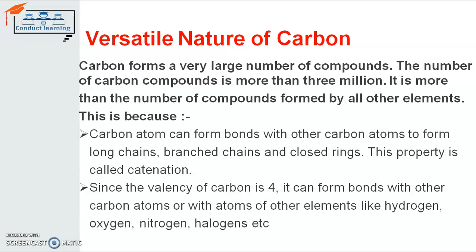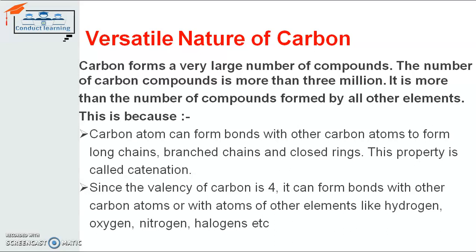This property makes a large number of carbon compounds possible, and the bond formed by carbon by sharing pairs of electrons, through covalent bonding, is very stable. Some examples of elements that make bonds with carbon are hydrogen, oxygen, nitrogen, halogens, etc. These are some elements that usually bond with a carbon atom, with its valency of 4.